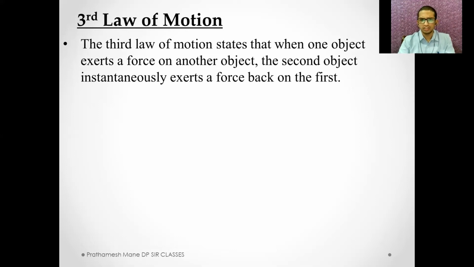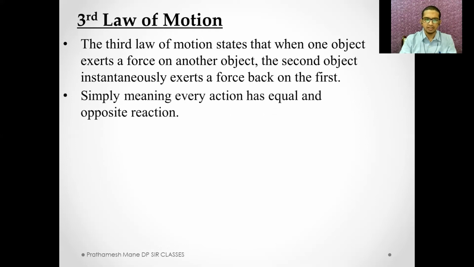What does the third law of motion state? It states that if one object exerts force on the other object, then the second object also, at the same moment, exerts force on the first one. What does this mean? Here I have two objects. If the first object exerts force on the second one, then the second object also exerts force on the first one. Again, it seems to be a bit tricky, so we'll try to modify the definition. We can modify the definition as: every action has an equal and opposite reaction.